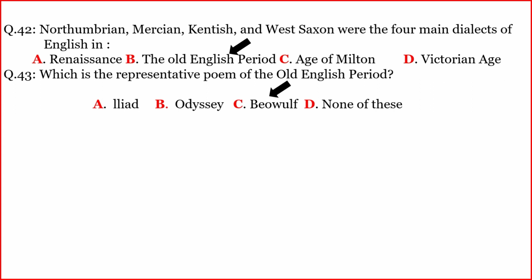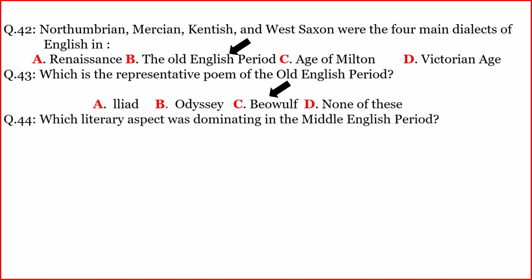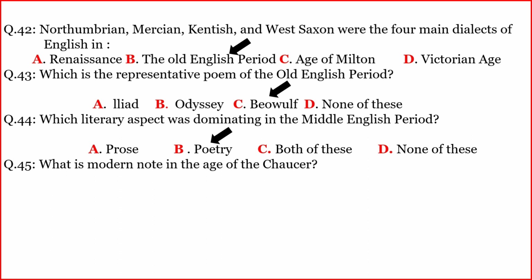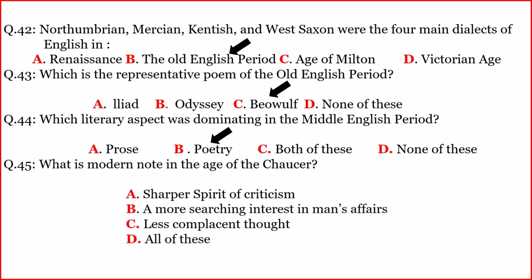Beowulf. Another question. Which literary aspect was dominating in the Middle English period? The correct option is B. Poetry. Another question. What is the modern note in the age of Chaucer? The correct option is D.